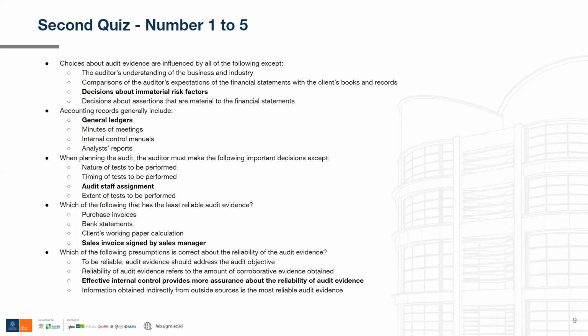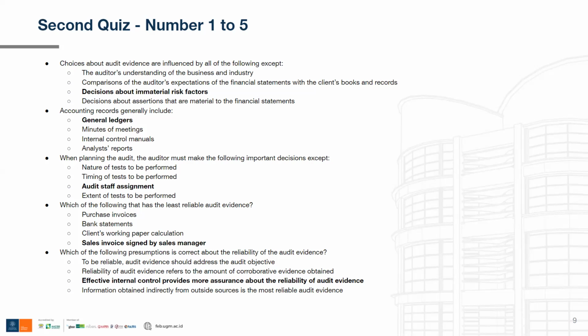So bank statements are considered reliable audit evidence because they are produced by an outside entity. Now, the client's working paper calculations are not considered audit evidence by themselves. So this one is not correct, because it is basically just working paper calculation.